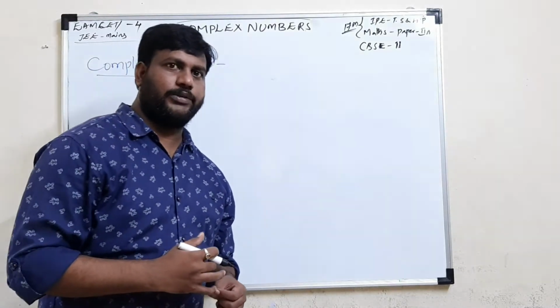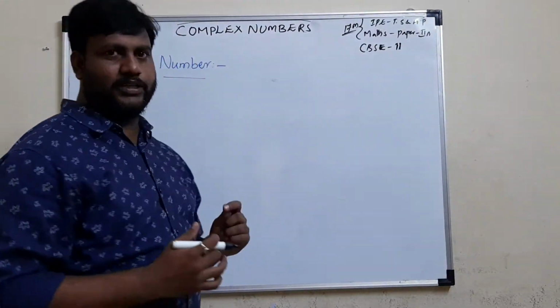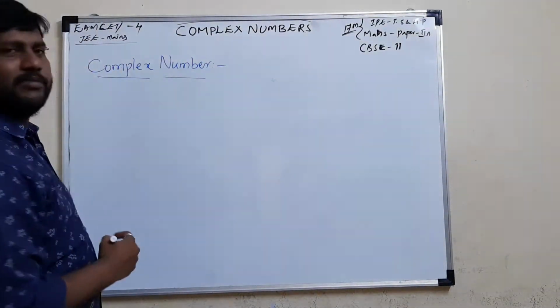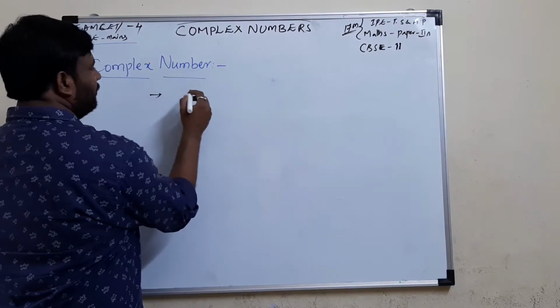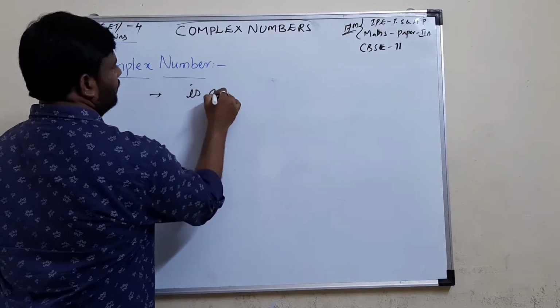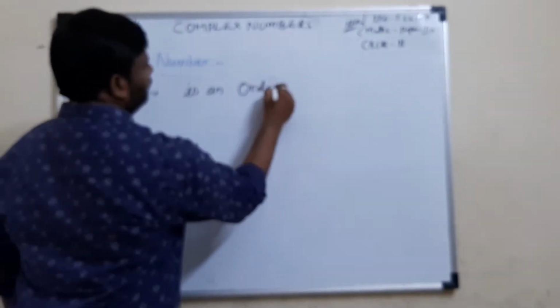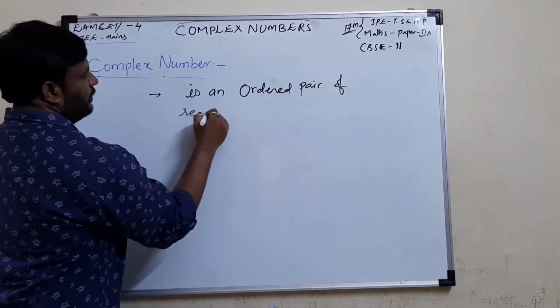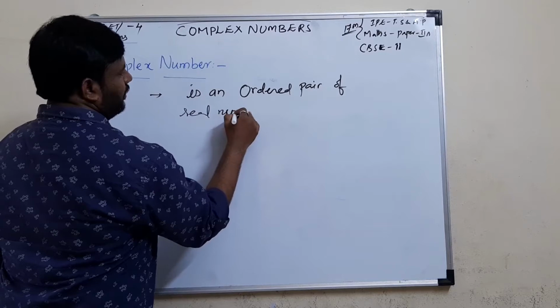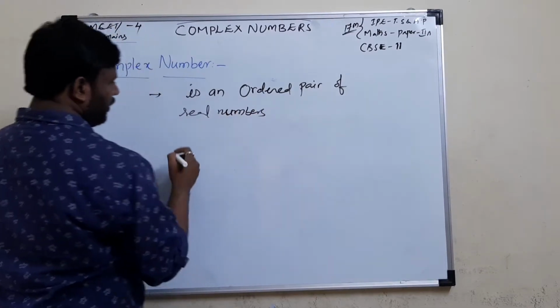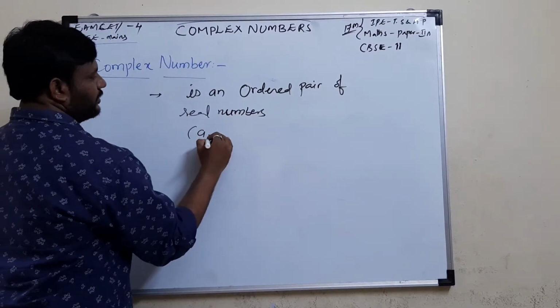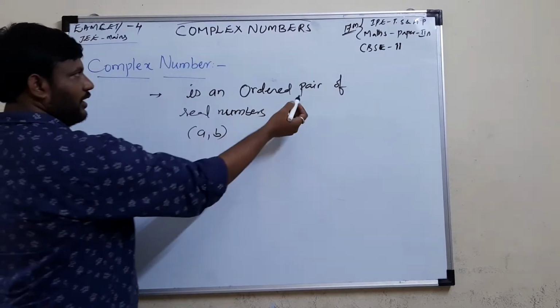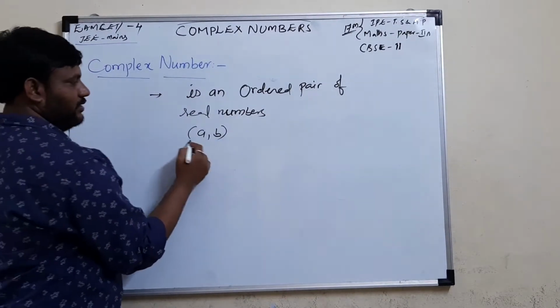Students, now we see the definition of a complex number. What is actually a complex number? A complex number is nothing but an ordered pair of real numbers. Generally, how do we denote the ordered pair? Like this, for example (a, b). So it is an ordered pair of real numbers.